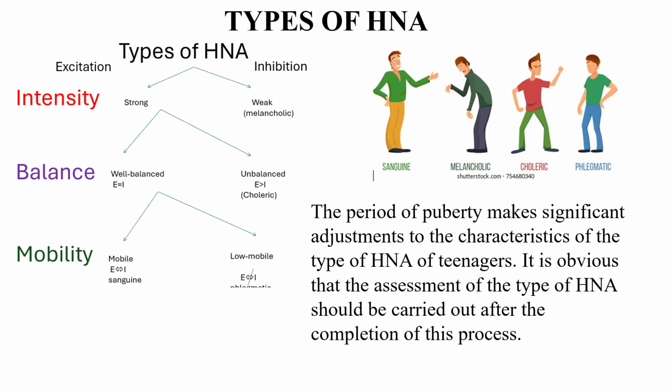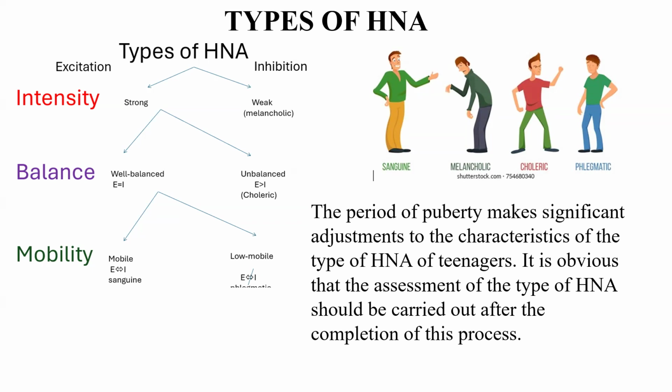If we compare all types of higher nervous activity, we will say that in excitation and inhibition intensity, people could be strong and weak. Weak means that high intensity of excitation or inhibition is not possible for these people. They are called melancholic people.